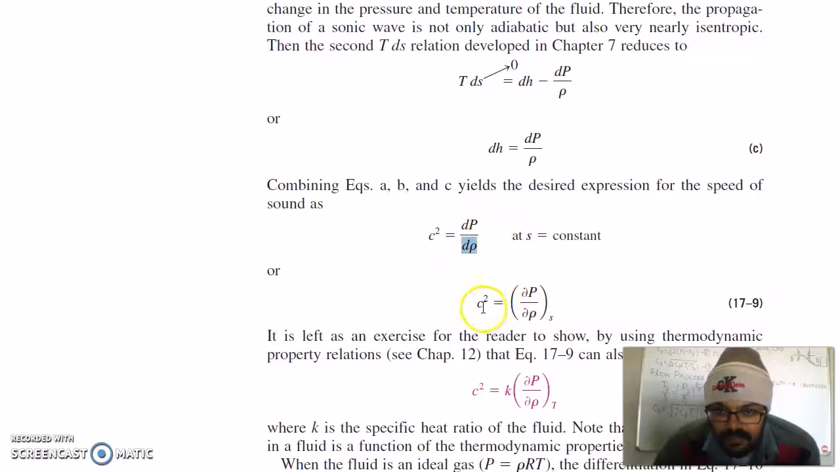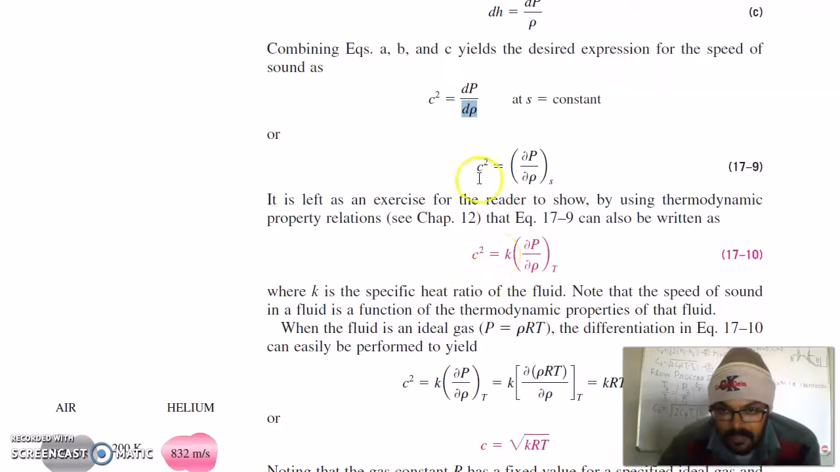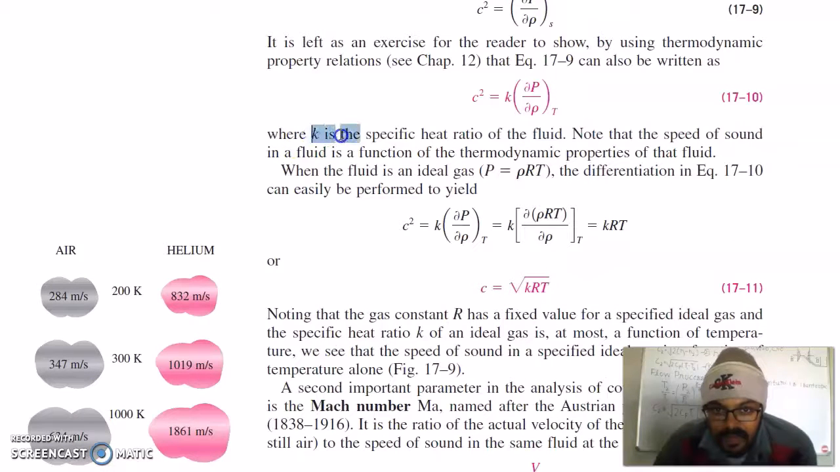So you can write in this form, c square is equal to change in pressure by change in density when your entropy is constant. This equation can also be written as this equation, where k is the specific heat ratio of the fluid. Note that the speed of sound in a fluid is a function of thermodynamic properties of the fluid. We know P is equal to rho RT, so you can replace this pressure by rho RT.